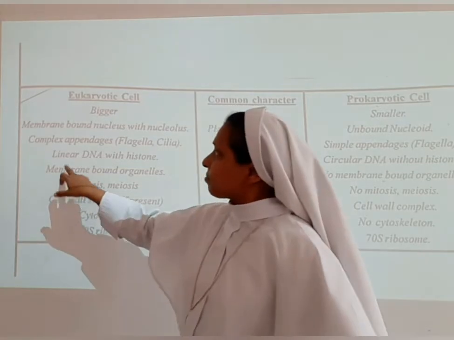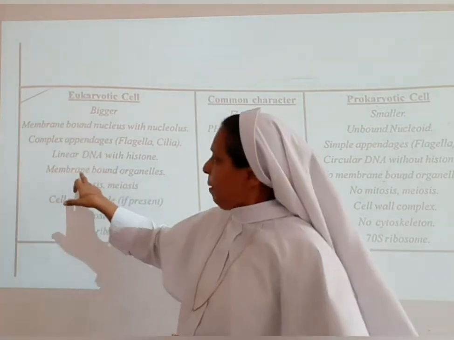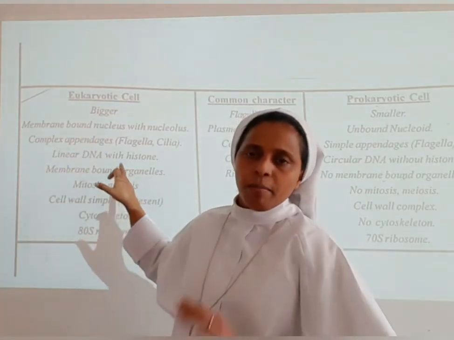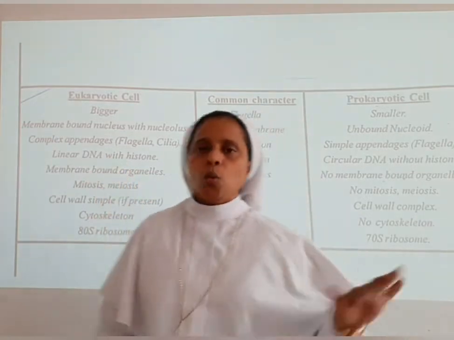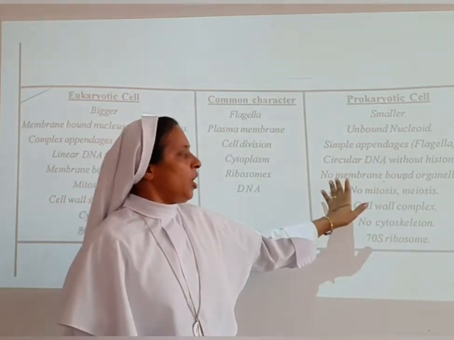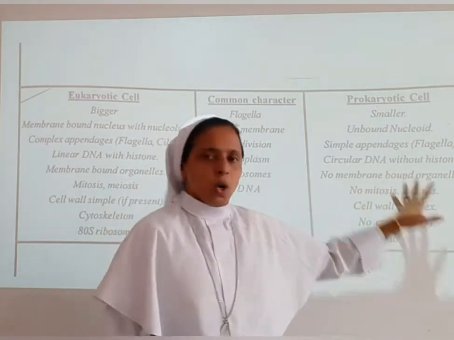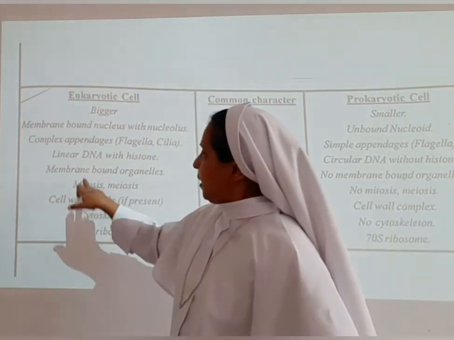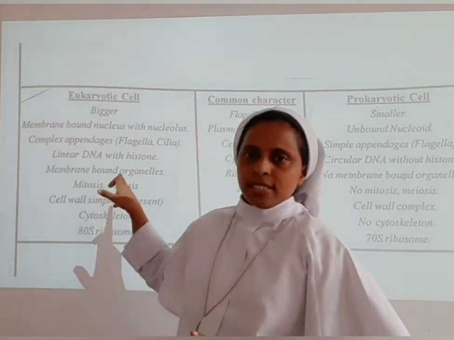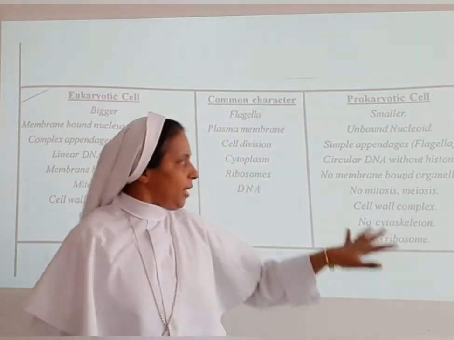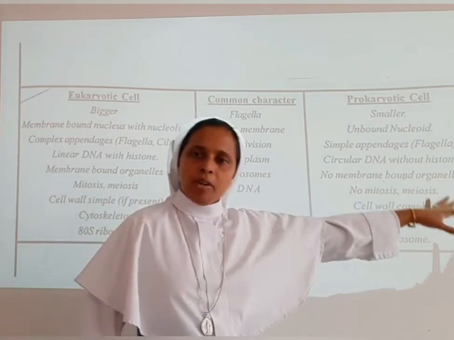In the eukaryotic cell we find membrane bound organelles, while in the prokaryotic cell there are no membrane bound organelles. Here mitosis and meiosis take place, while in the prokaryotic cell there is no mitosis, only meiosis. In the eukaryotic cell the cell wall, if present, is simple.